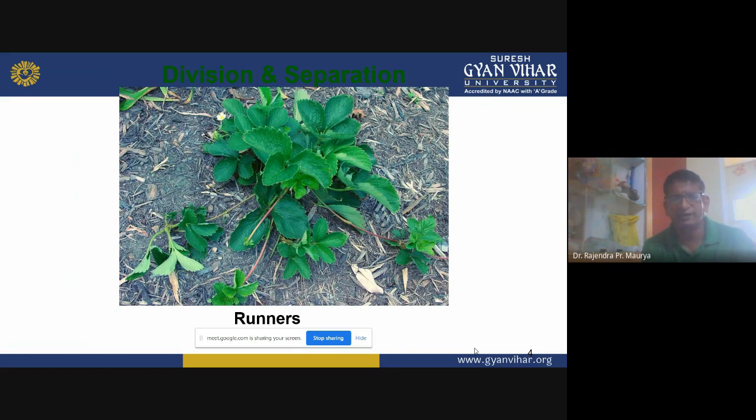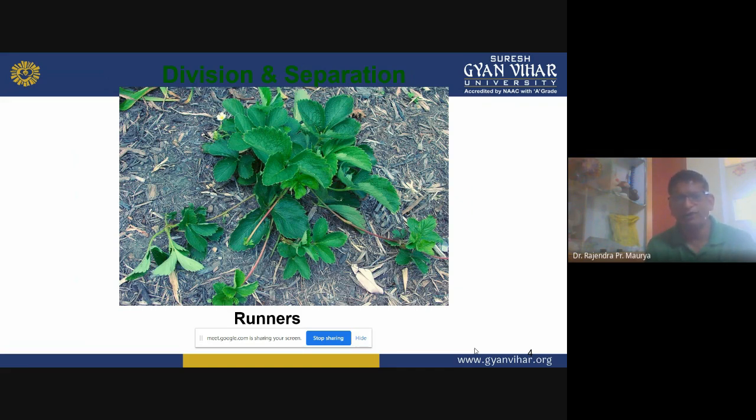Then runners. So you are looking at this image, this is a strawberry. And in strawberry, when it grows, the stem runs on the soil surface. So when the nodes on the stem touch the soil surface and get moisture, from that part it will produce the root system, and on the above aerial part it will produce the shoot.